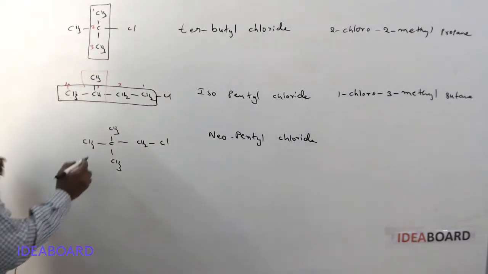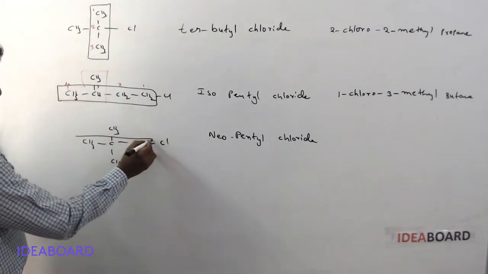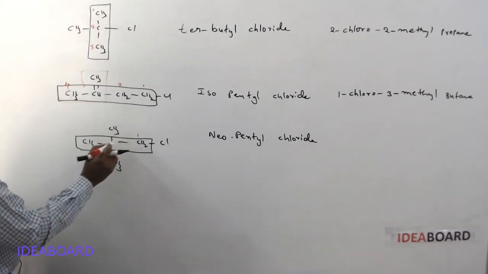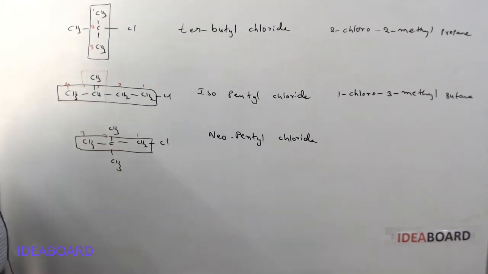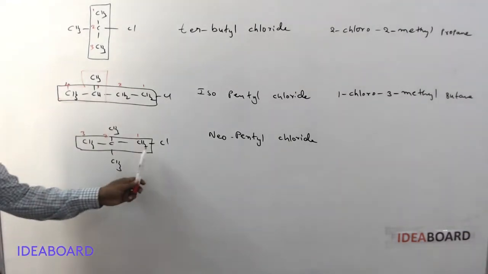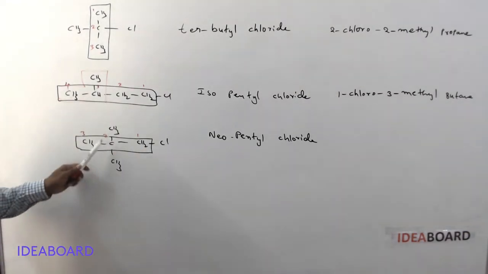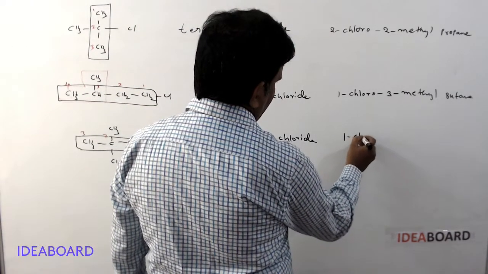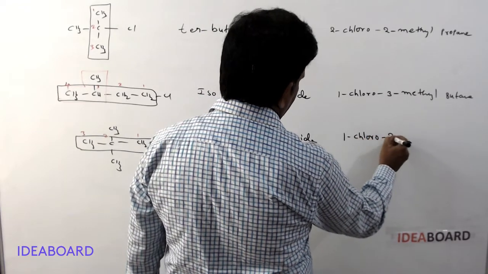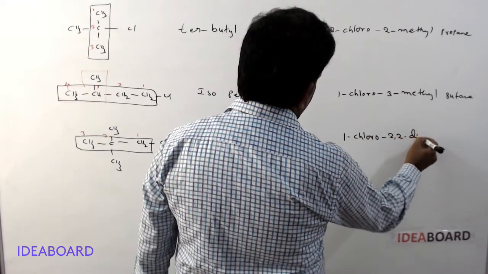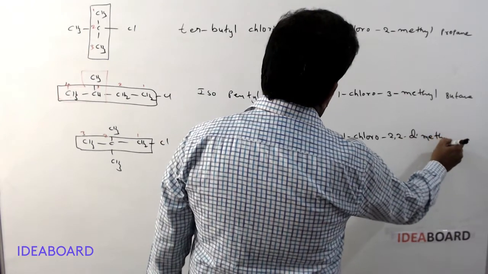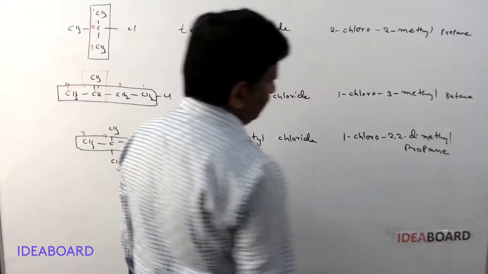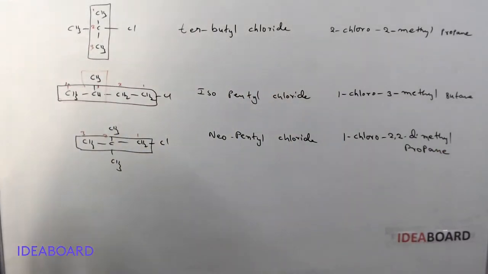Here for the IUPAC name, this is the parent chain. This is 1, this is 2 and this is 3. So on the first carbon chlorine is present, and on the second carbon we have 2 methyl groups. So it is 1-chloro, 2,2-dimethyl propane. 1-chloro-2,2-dimethylpropane. Okay.